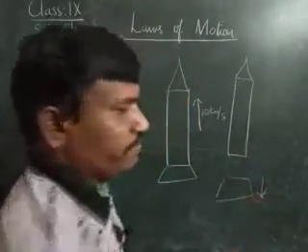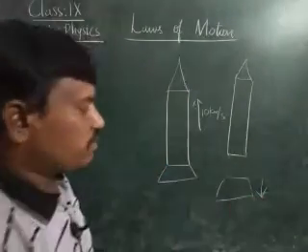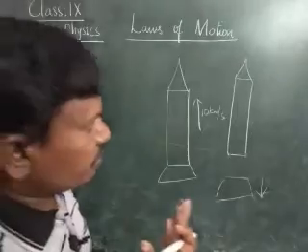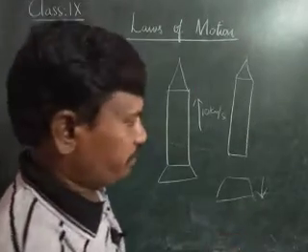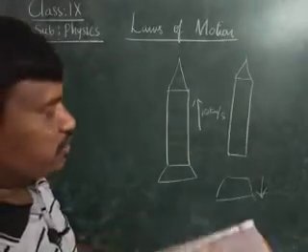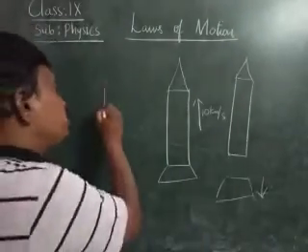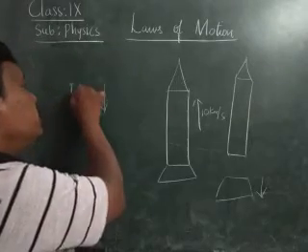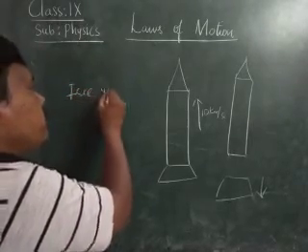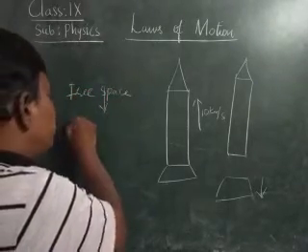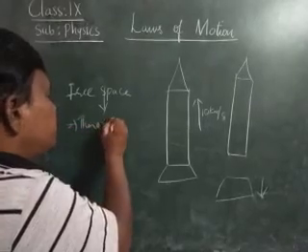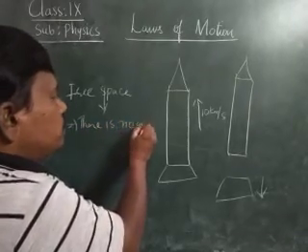It is moving in free space. Normally, in free space, there is no gravity.